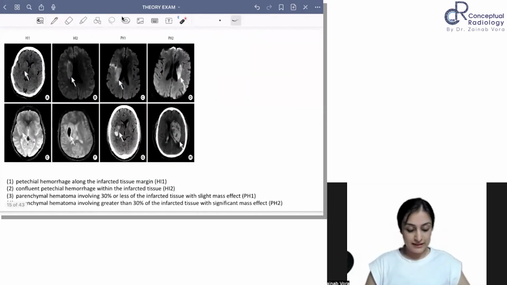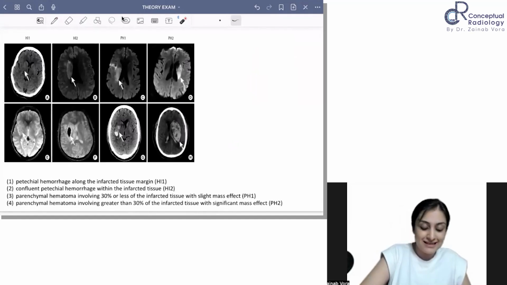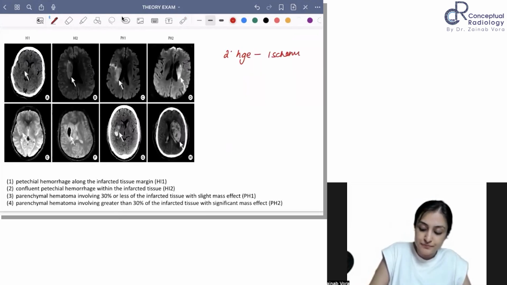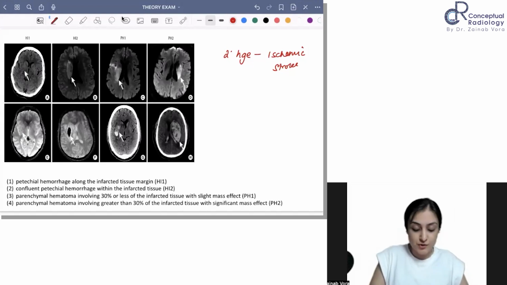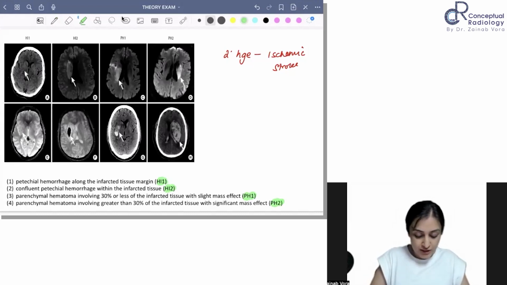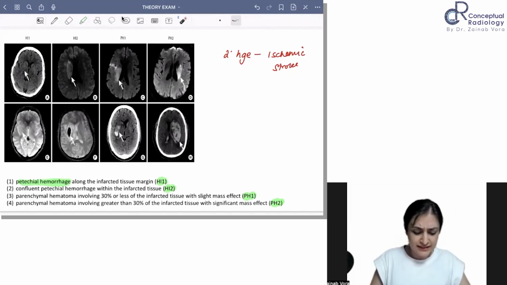Okay, then what do we see here? Now we are talking about hemorrhage. This is ischemic hemorrhage, a secondary hemorrhage in ischemic stroke. There is a grading for this as well, called HI1, HI2, PH1, PH2. Look at this: grade 1, HI1, is where you're going to have petechial hemorrhage along the infarcted tissue margin. Have you seen this grading before?